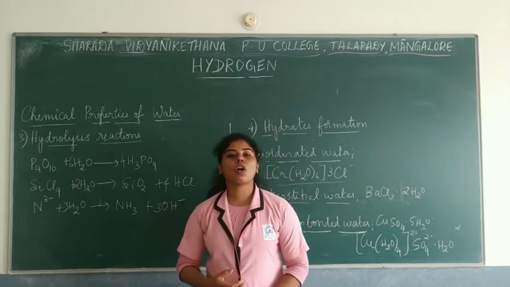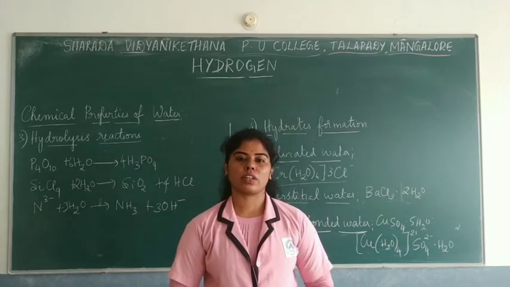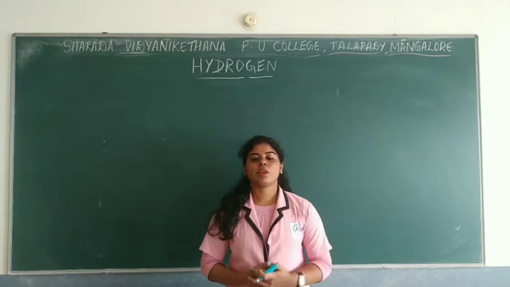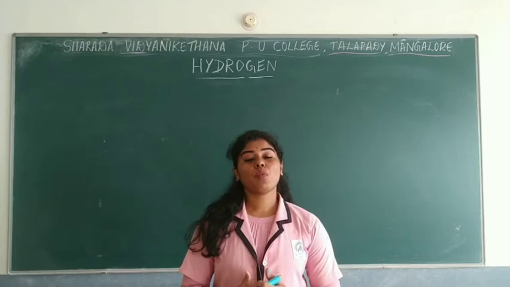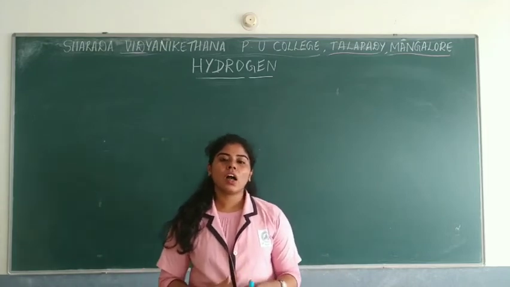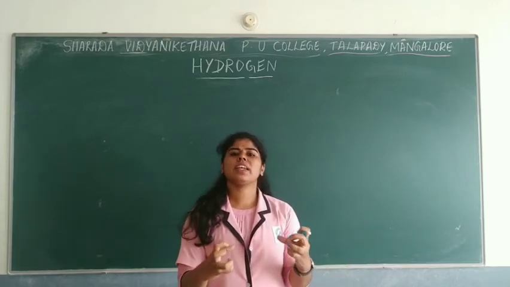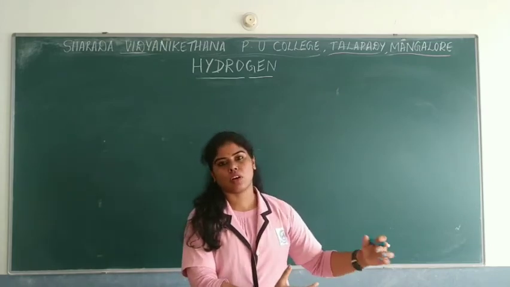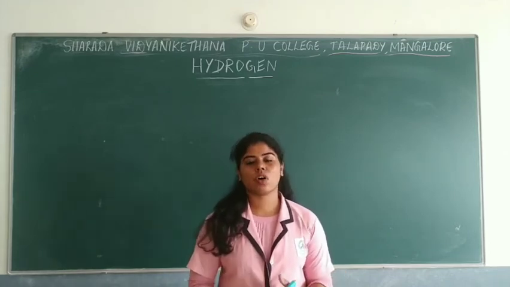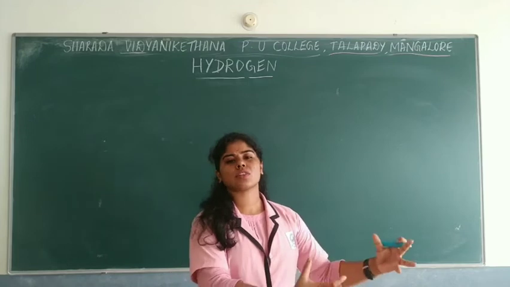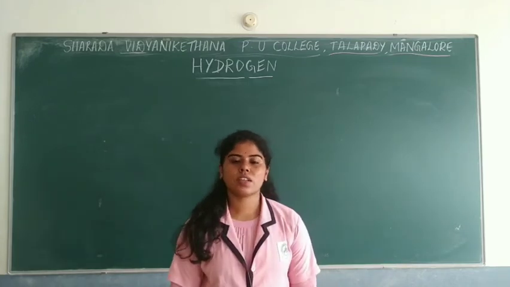Next, let us move on to the study of hard water as well as soft water. Talking about hard water and soft water, as you all know, rainwater is said to be really pure. Now what happens as the rainwater flows through the earth's surface? All these minerals and salts get dissolved because water has a very good solvating power. It is a good solvent. So all the minerals and the salts will get dissolved in water and then start flowing through the surface.